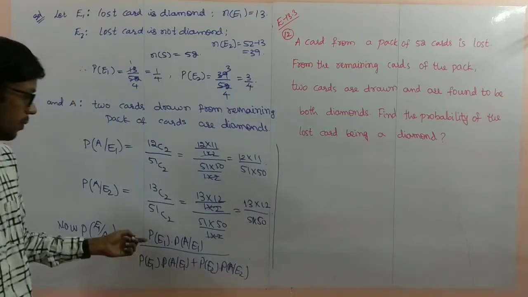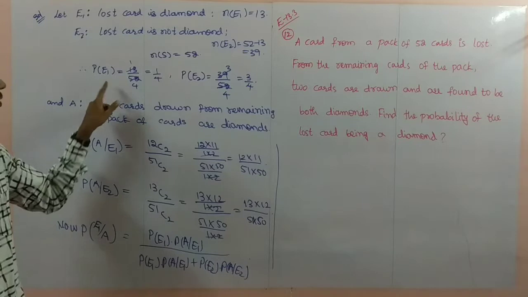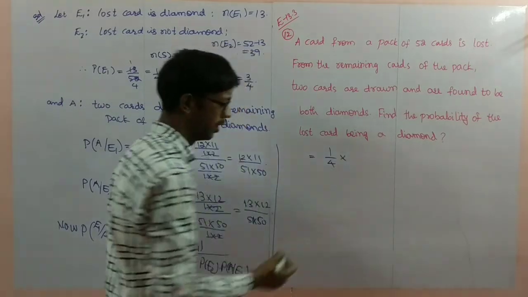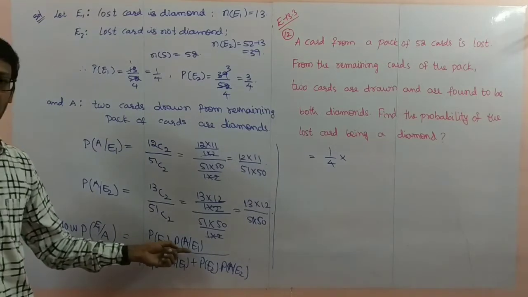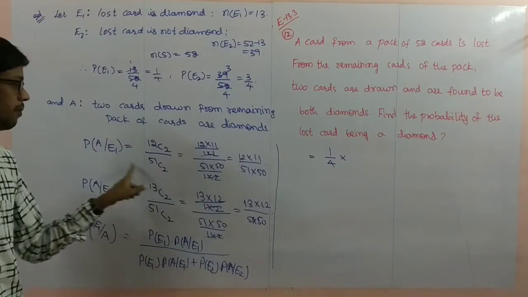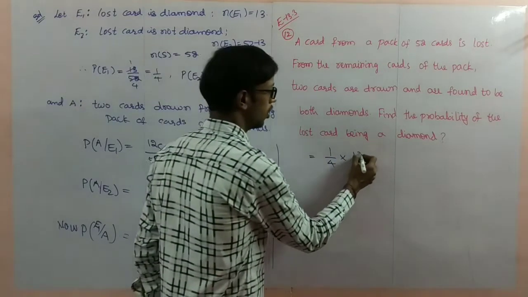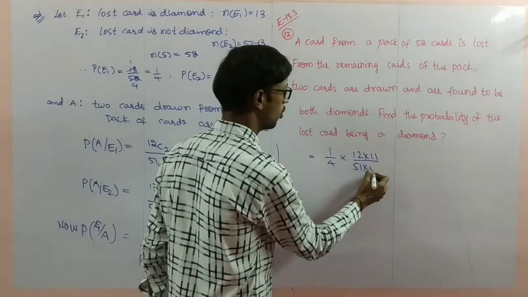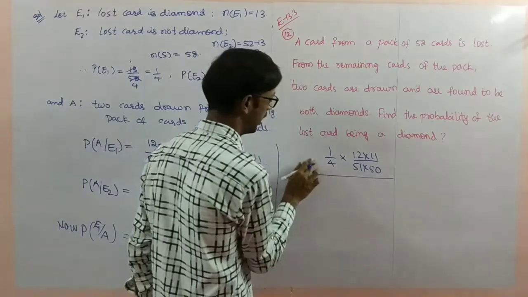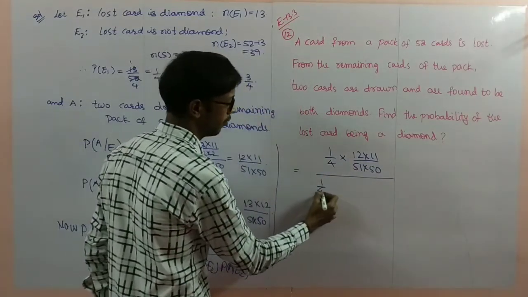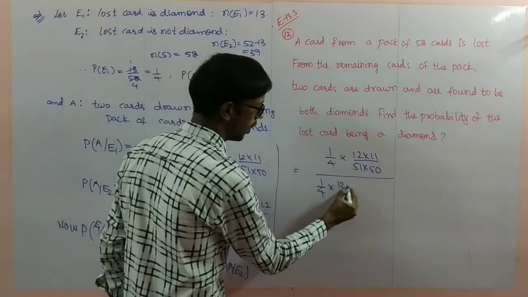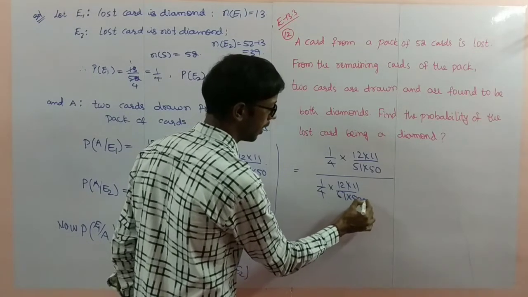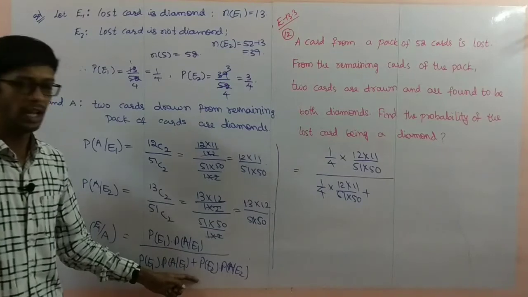What are the values? P of E1 is 1 by 4 into P of A by E1. P of A by E1 is 12 into 11 by 51 into 50, divided by 1 by 4 into 12 into 11 by 51 into 50 plus P of E2.